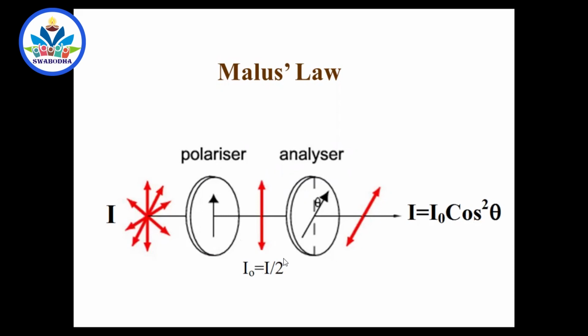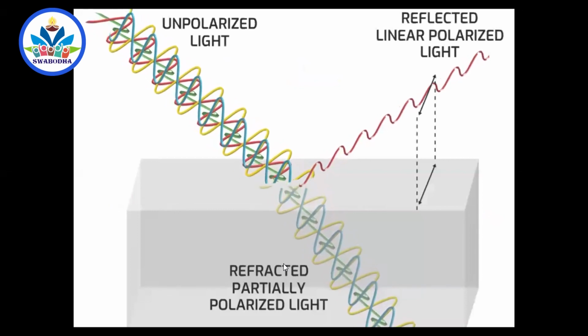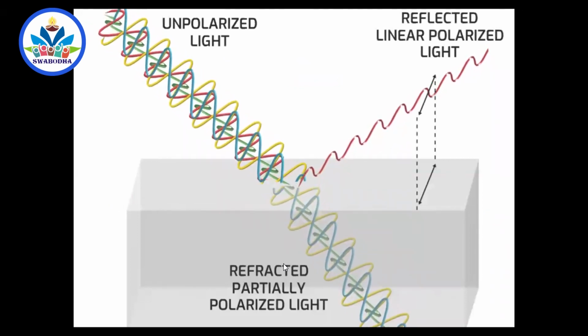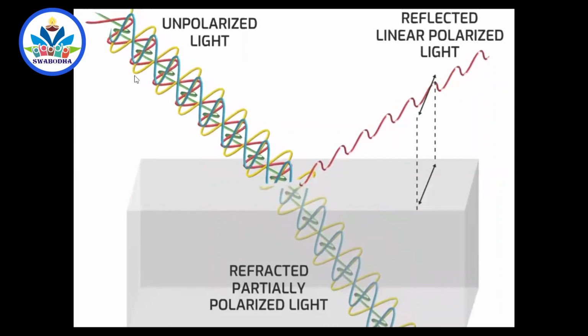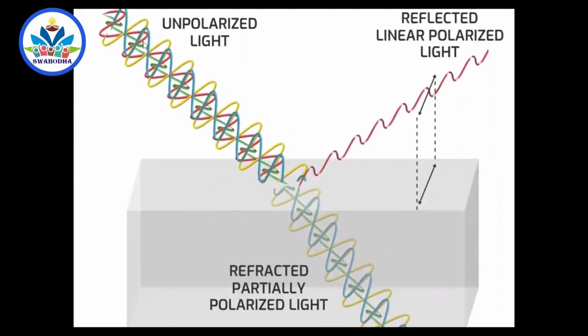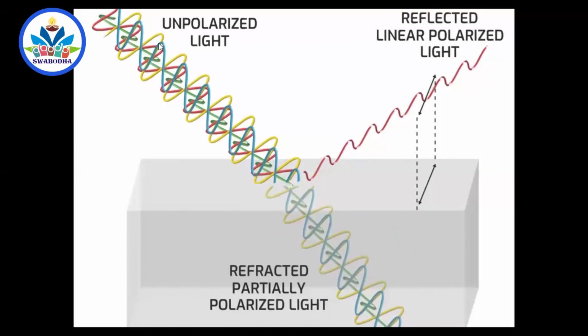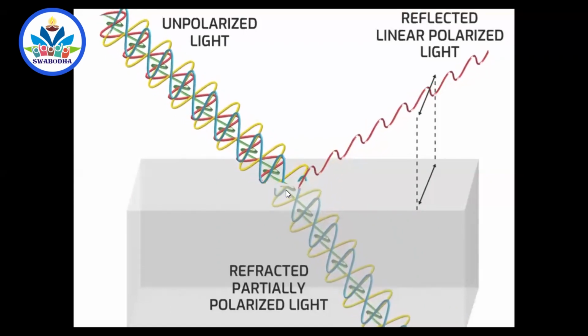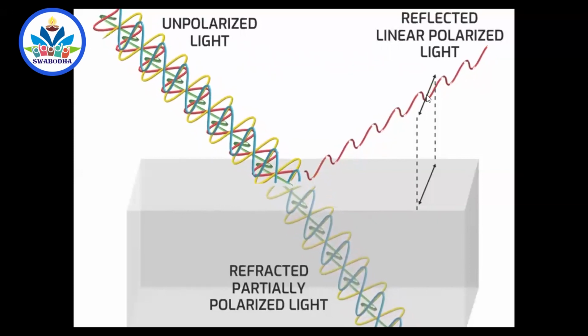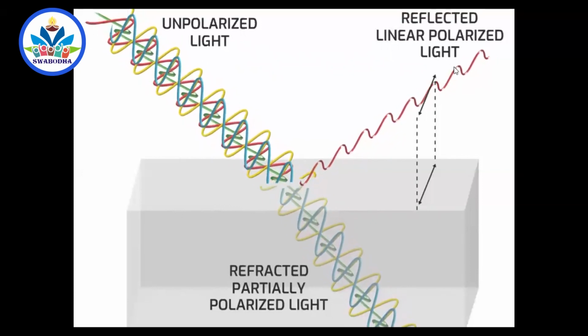Next, this is just a brush up of Brewster's law. Whenever light is unpolarized, here you see the green waves, light green, dark green, red, everything. It's unpolarized light. When it is incident on a refracting material, the reflected light contains electric field vibrations perpendicular to the plane.